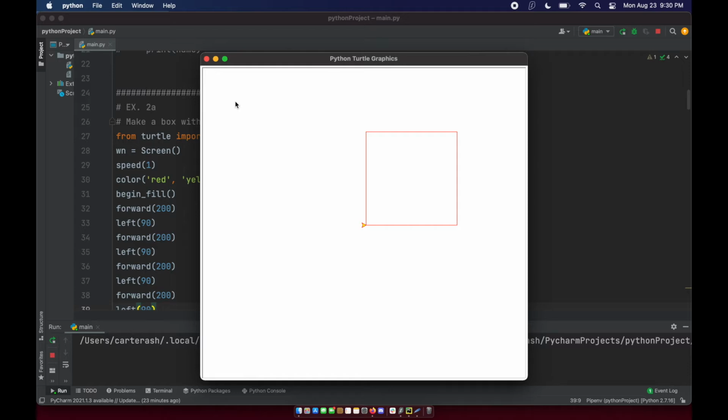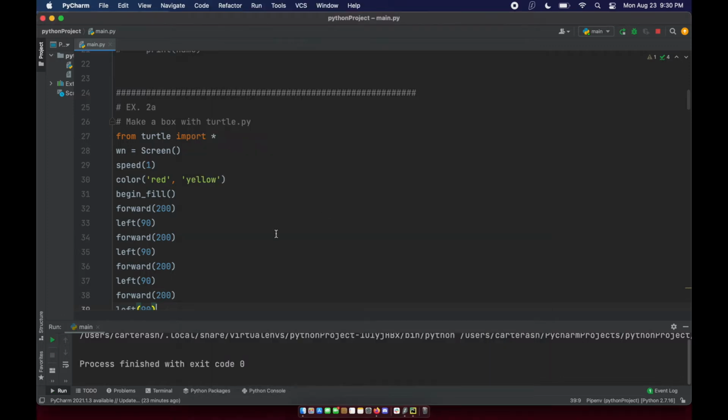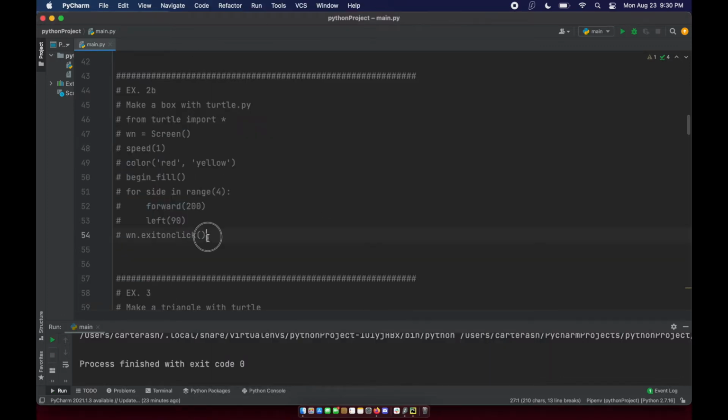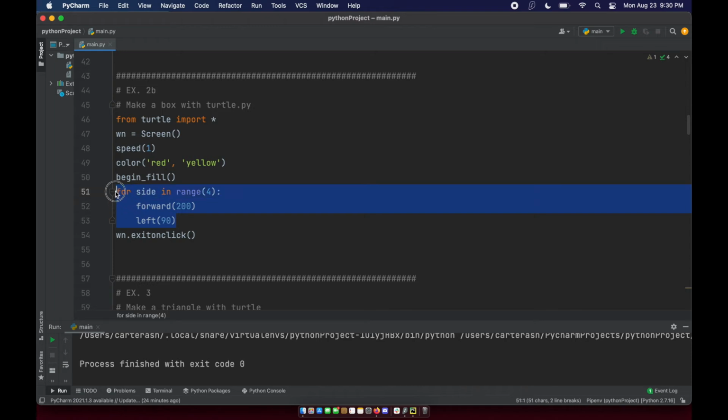Let's take a look at what it looks like using a for loop, because we know the number of iterations that we need to make a box. We can take a look at example 2b, relatively the same code. We're going to import the turtle module tool, create a screen object, set the speed and color, and then right here you can see this is our box: for side in range 4. So we're going to loop 4 times. We're going to go forward and turn left 90 degrees.